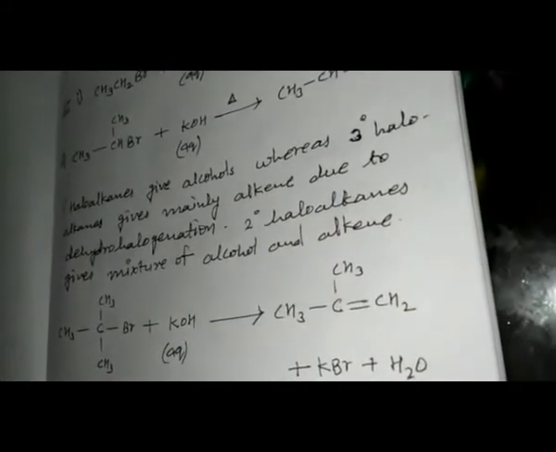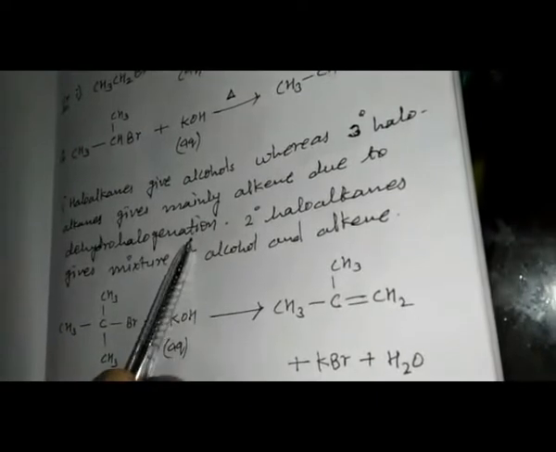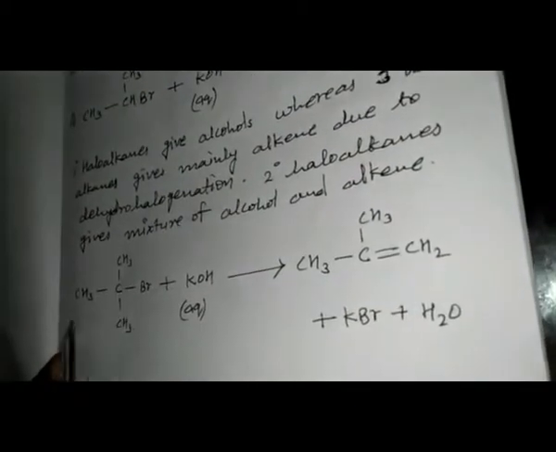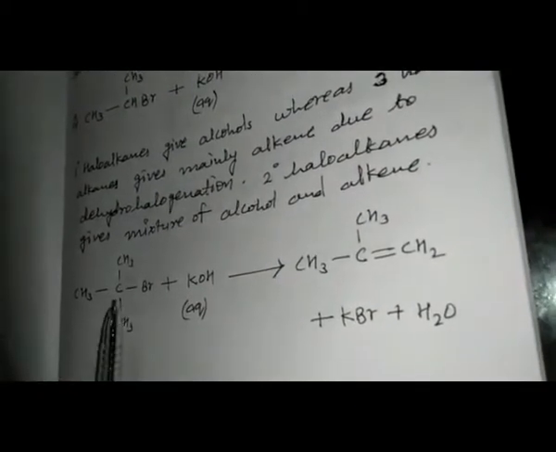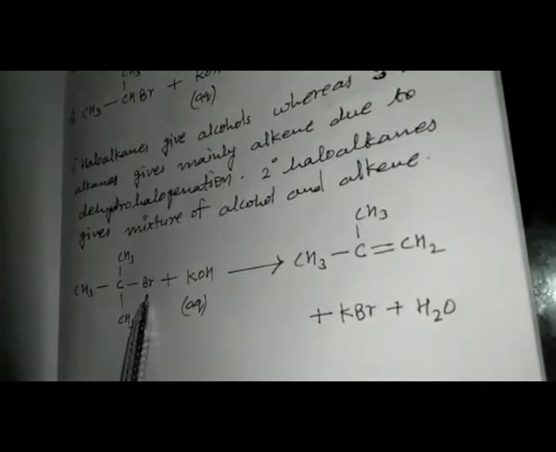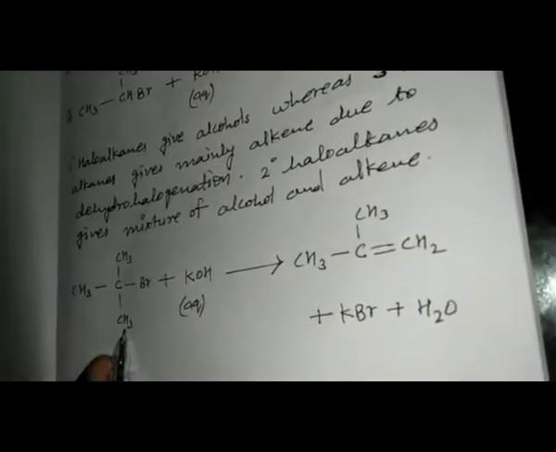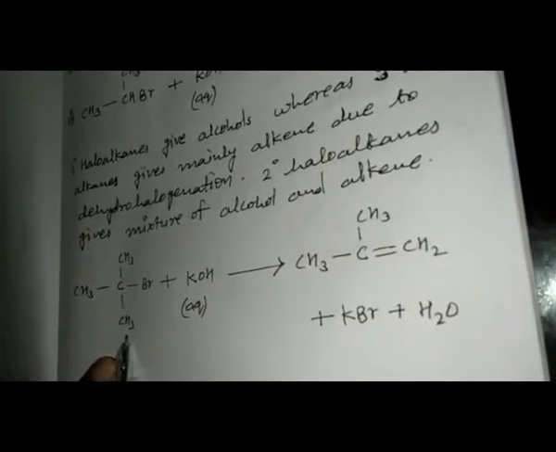Dehydrohalogenation meaning the removal of a water molecule with the halogen. Like this is the tertiary haloalkane, because on the same carbon at which the halogen is attached, three alkyl groups are already attached. So that means this is a tertiary haloalkane.